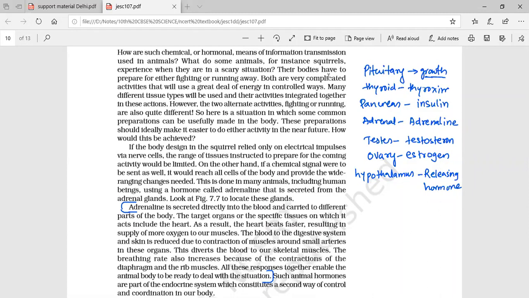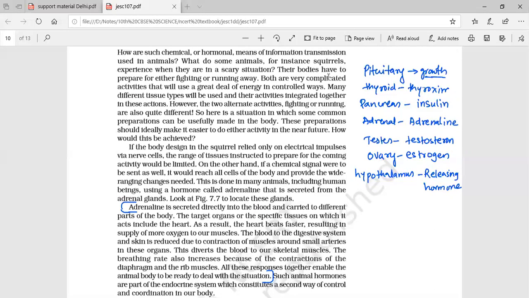So these are the ducts. Directly the secretion goes through a pipe, through that opening, to the target organ where a particular chemical action has to be performed at that particular position. It does not travel somewhere else and then show action. That won't happen in the case of exocrine glands.